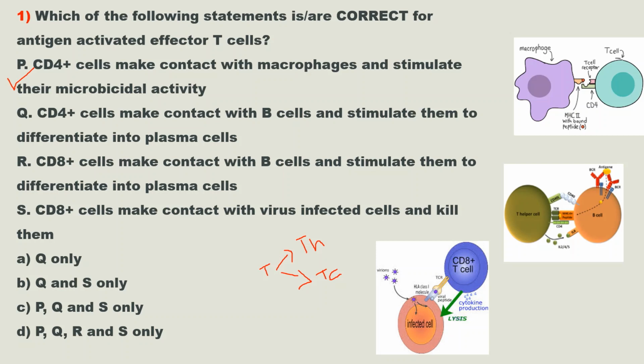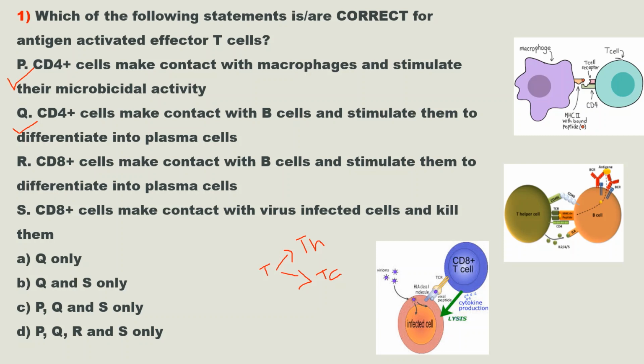Next statement Q. CD4 plus cells make contact with B cells and stimulate them to differentiate into plasma cells. We already discussed in our previous video that B cell needs the help of T helper cell for its activation. On activation, this B cell will differentiate into plasma cell and memory B cells. So, this statement Q is also correct. CD4 plus cells or T helper cells make contact with B cells and stimulate them to differentiate into plasma cells.